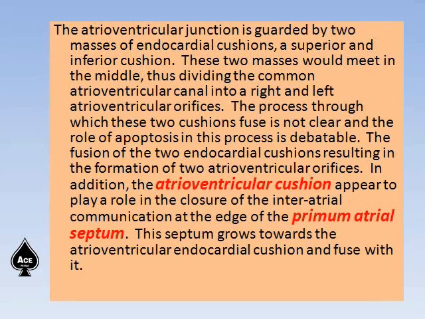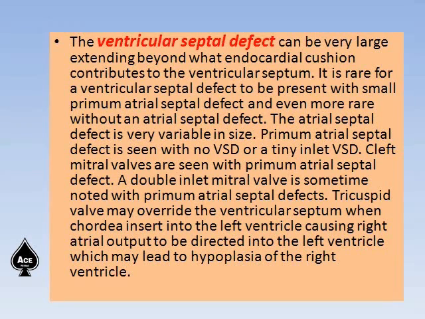In addition, the atrioventricular cushion appears to play a role in the closure of the inter-atrial communication at the edge of the primum atrial septum. This septum grows towards the atrioventricular endocardial cushion and fuses with it. The ventricular septal defect can be very large if there is an AV canal defect extending beyond what the endocardial cushion contributes to the ventricular septum.